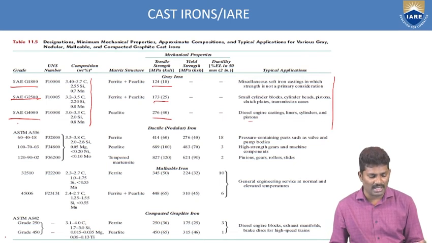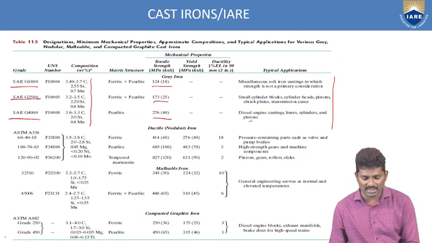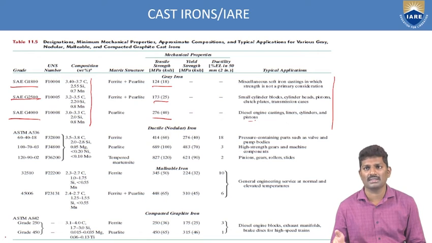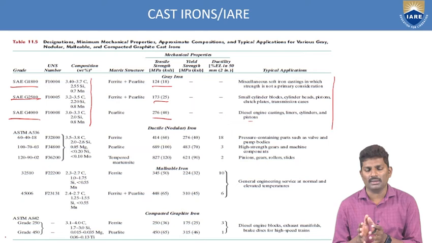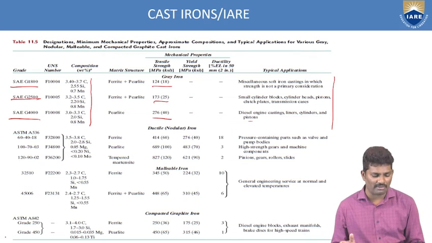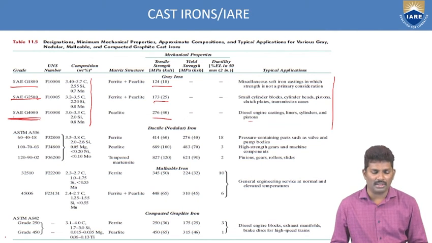If you see the SAE G4000, you get 276 tensile strength, and the applications are diesel engine castings, liners, cylinders and pistons. So these are some of the important automobile components, manufactured with this type of grey cast iron, SAE G4000.